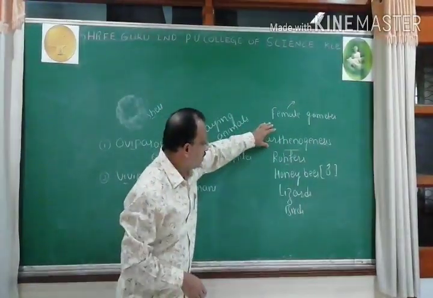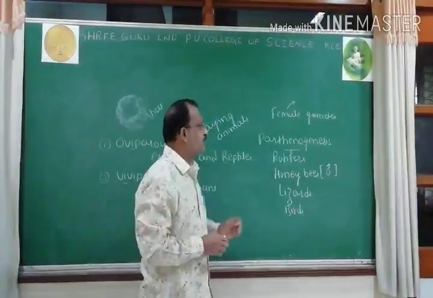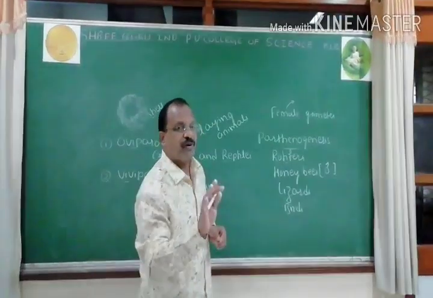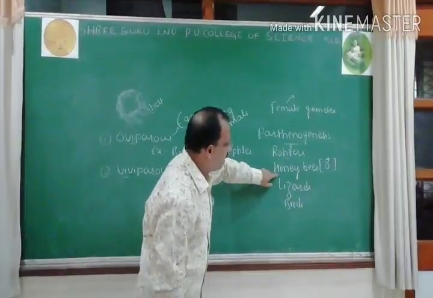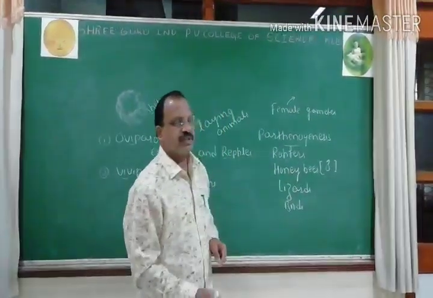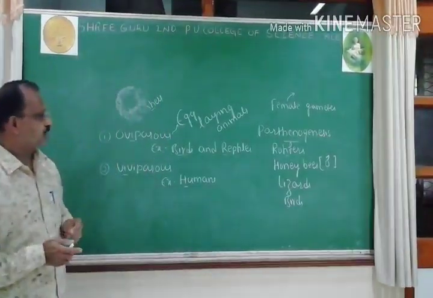In parthenogenesis, female gamete will directly develop into new individuals without undergoing fertilization. Example is rotifers, honeybees, especially male, some lizards and birds like turkeys. So that ends the first chapter.